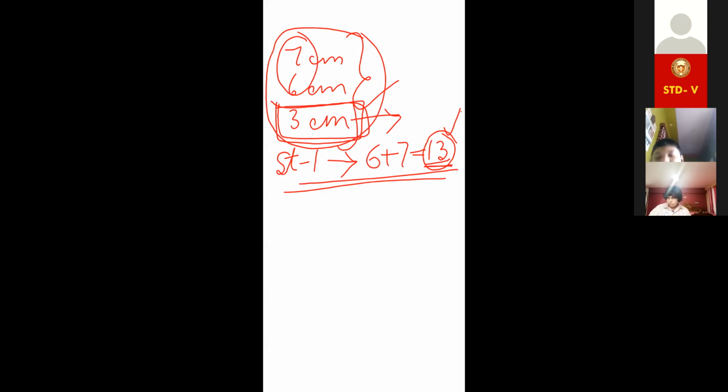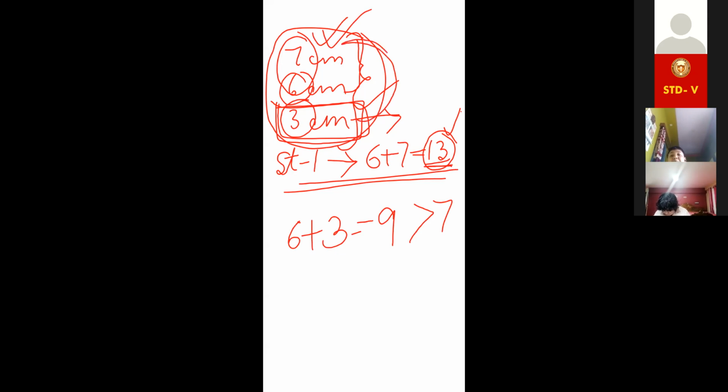But we have to check it for each side. First, 6 plus 7. Now again 6 plus 3, which is 9. Now we check whether this is greater than the remaining side, 7. Yes. Now the third step.